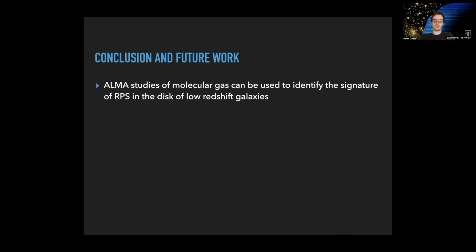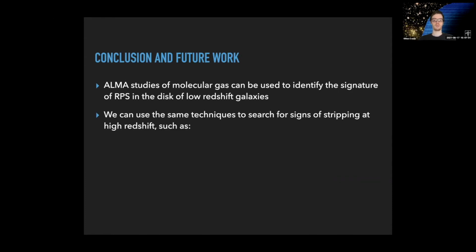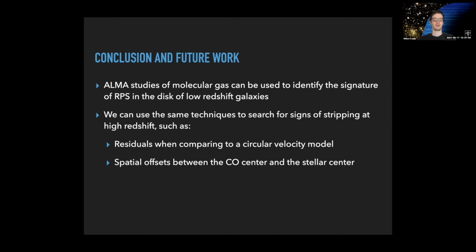So in conclusion, with ALMA, we've shown that studies of molecular gas can identify the signature of ram pressure in the disk using molecular gas in low redshift galaxies. And we can try to apply the same techniques for identifying signs of stripping at high redshift. And we can identify these by searching for things such as residuals when comparing to a circular velocity model. We can also look for spatial offsets between the CO center and the stellar center to see if ram pressure is strong enough to affect even the most strongly bound gas. You can see the kinematic and gas centroids have an offset.